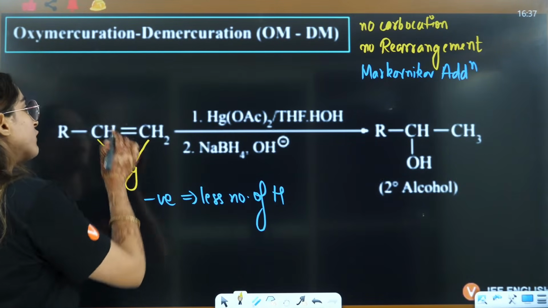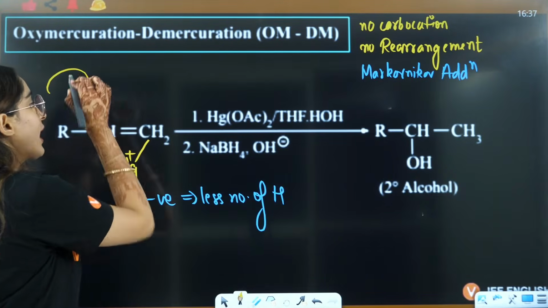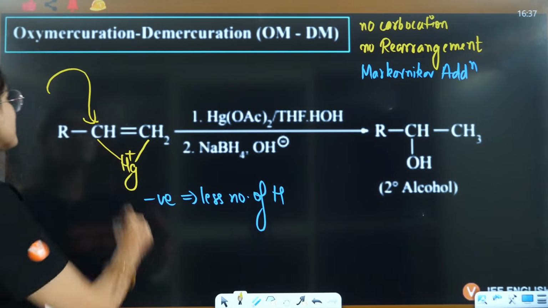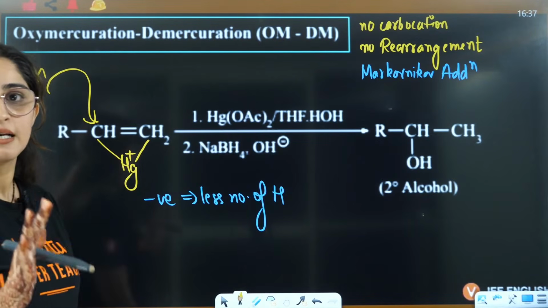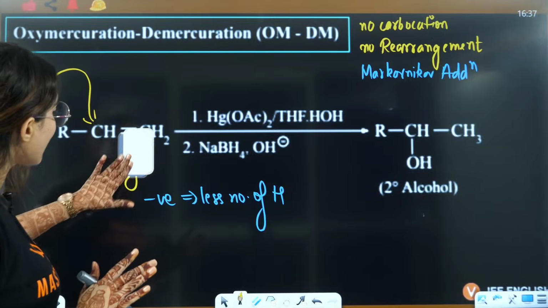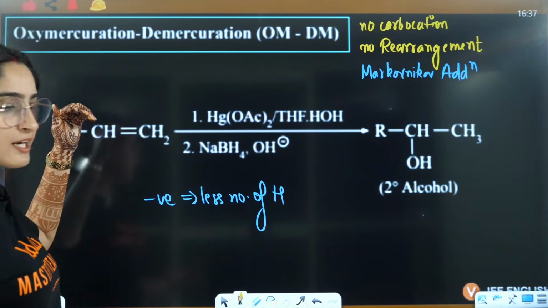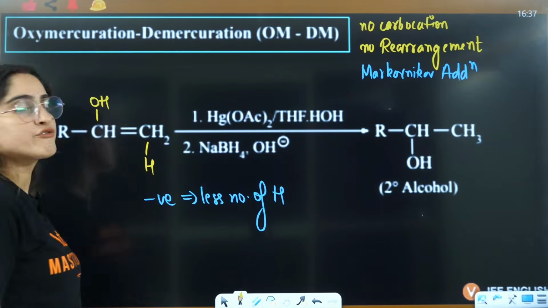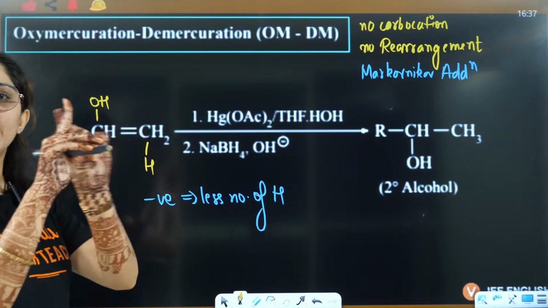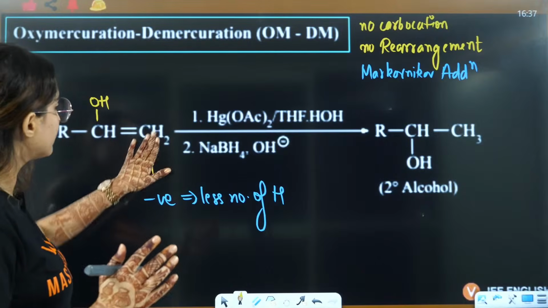That is why, when OH is attacking, it will attack from the opposite side, right? And that is the reason anti-addition takes place: if hydrogen is getting added from this side, OH will get added from the other side. So they are always anti to each other in how they are attacking, right?